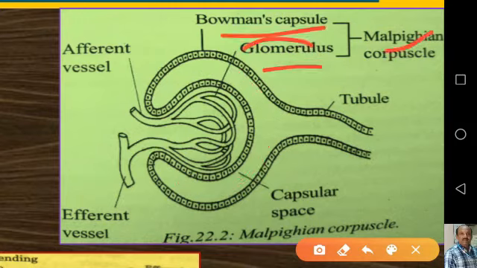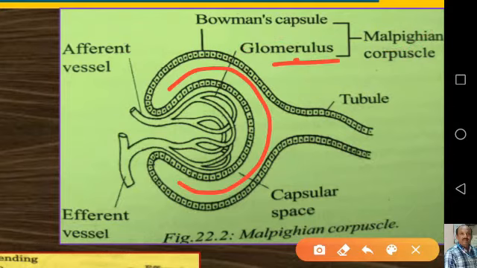And here we should note one thing: a fine branch of the renal artery is called the afferent renal arteriole. The blood from the glomerulus is carried away by an efferent renal arteriole of a lesser diameter.